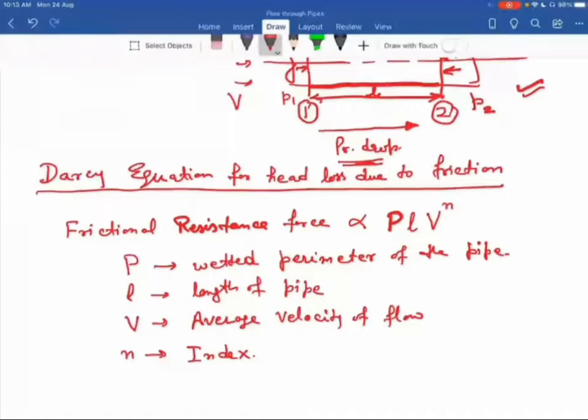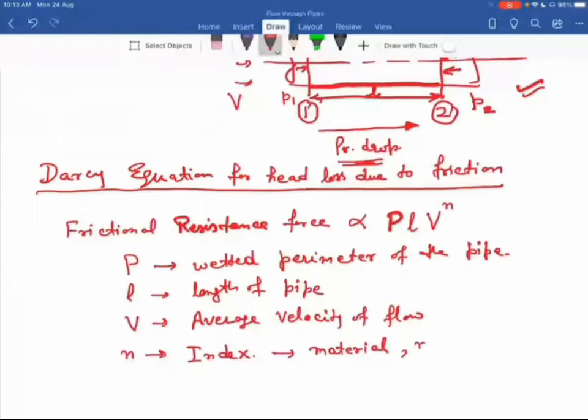The value of N depends on the material of the pipe and on the nature of the pipe surface. Nature of pipe surface means the roughness of the pipe. The pipe may be smooth, the pipe may be rougher, so depending upon that we have the value of N. For pipes which are available in the market, which we call commercial pipes, in practical cases the liquid flowing through those pipes is in turbulent flow. With turbulent flow, the value of N is approximately 2.